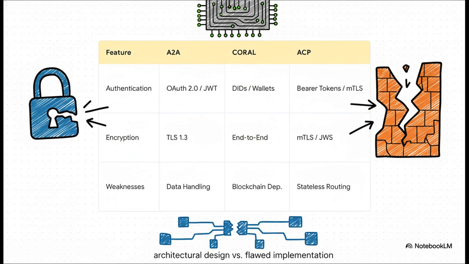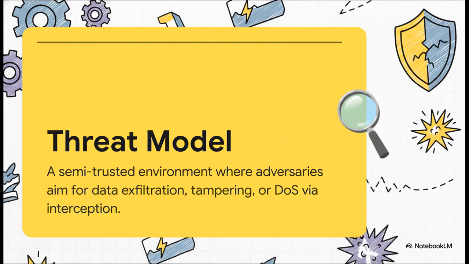And which specific protocols were evaluated in this work? 3 protocols were compared. First is A2A, which uses OAuth and JWT, a common model for web services. Then there's Coral, which uses decentralized identifiers and blockchain wallets for a more distributed system. And finally, ACP, which can use bearer tokens or mutual TLS. Each has different architectural weaknesses. The analysis is based on a semi-trusted environment. It assumes an adversary can intercept network traffic and replay tokens. The adversary's goals are straightforward: data exfiltration, message tampering, or denial of service.